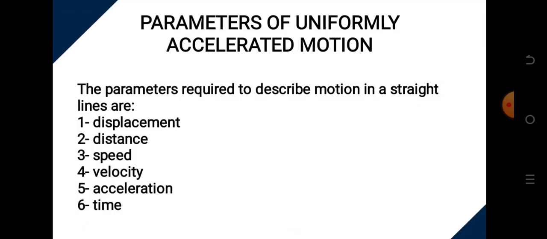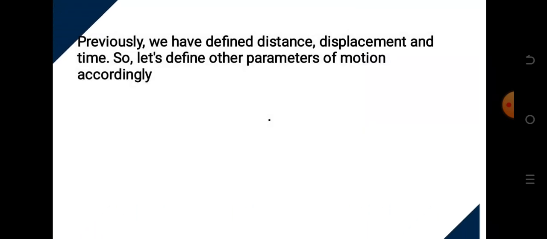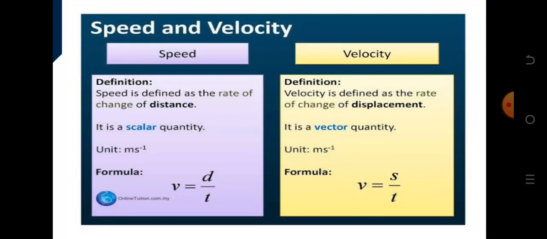Now let's look at the parameters of uniformly accelerated motion. The parameters required to describe motion in a straight line are displacement, distance, speed, velocity, acceleration, and time. Now in this class we have explained displacement, distance, and time. So we just look into speed, velocity, and acceleration. As I said here, so let's move on now. Speed and velocity.